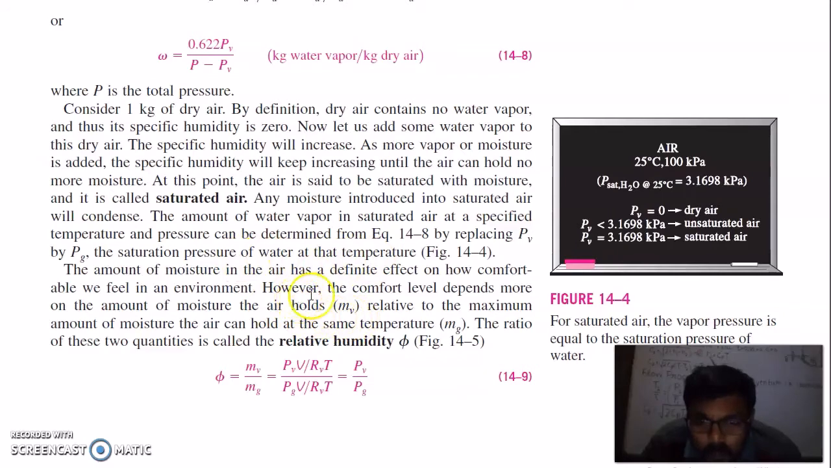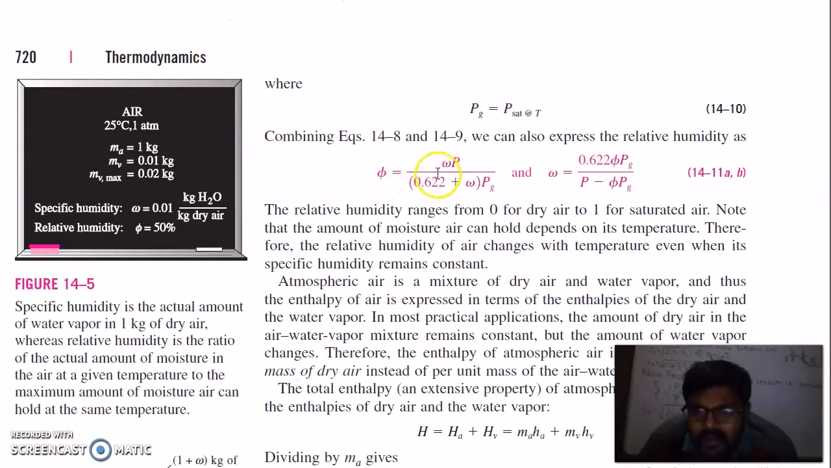However, the comfort level depends more on the amount of moisture the air holds relative to the maximum amount of moisture the air can hold at the same temperature. The ratio of these two quantities is called relative humidity, which is phi, which is mass of vapor by mass of gas, and is also equal to pressure of vapor by pressure of gas. So put the Pv value, which is phi Pg, in this equation. You will get relative humidity phi equal to omega P by (0.622 plus omega) into Pg, and omega is equal to 0.622 phi Pg by (P minus phi Pg).